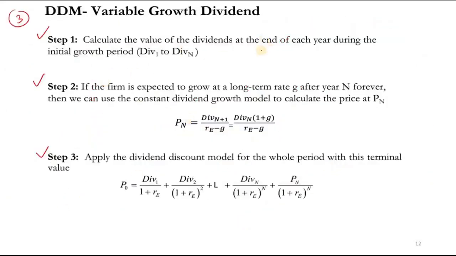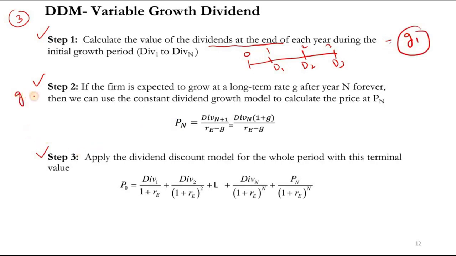Okay, so let me get back to you the slide again. So the first step is to calculate the dividend at the end of each year. So the first step would be 0, 1, 2 and 3. We need to calculate D1, D2 and D3, and this period is the first growth period. Okay, next period is the GC period. GC always gives you P, price. If the firm is expected to grow at a long-term rate G after year N forever, then we can use the constant dividend growth model.